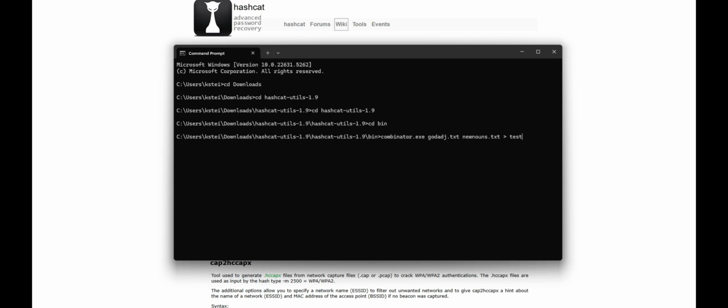We're just going to call it test. Call it test61 because I'm unsure how many I have. And watch how fast this is. I mean, it's scary. It's done. So now to prove that it works, we're going to move test61 to Hashcat.